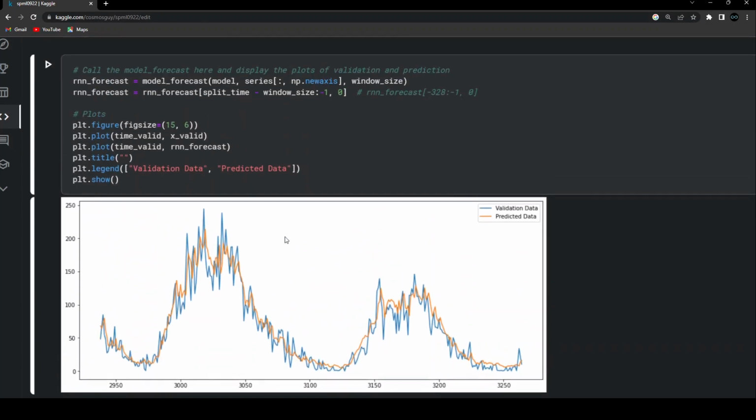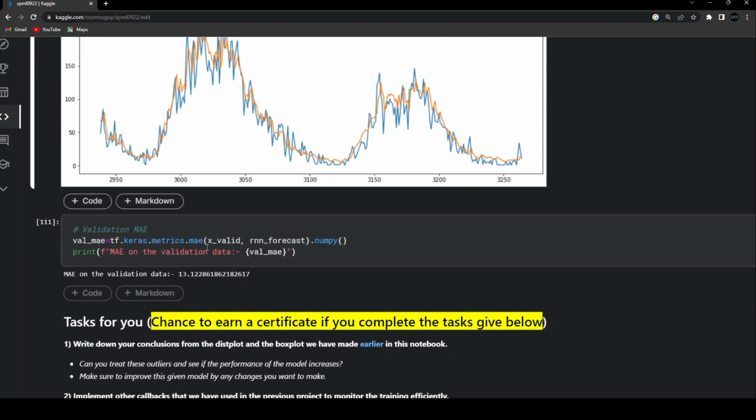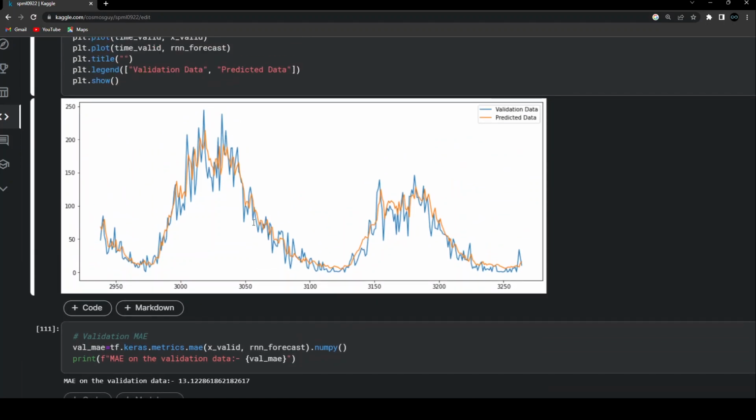After creating that final forecasting result, I now want to compare it with the validation data and compute the mean absolute error. So I'm using tf.keras.metrics, and then MAE, that is the mean absolute error, passing in the validation values and the forecasted values, and then .numpy() just converts it into the final value. The final MAE on the validation data is 13.122. According to my opinion, this is a pretty decent MAE that we have achieved on the real time series data.